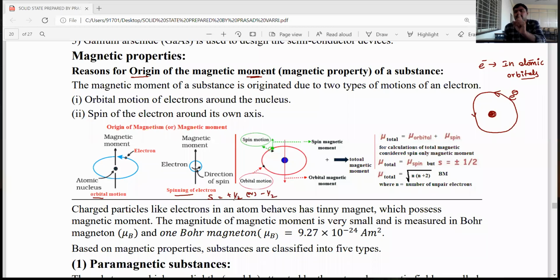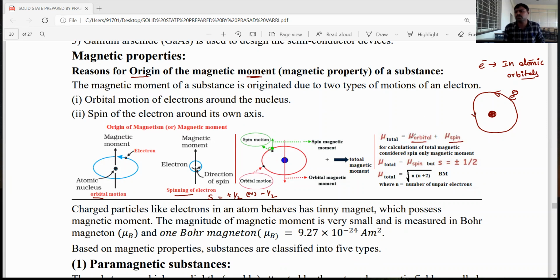Due to this spin motion and orbital motion, some magnetic nature is generated. So in an atom, each electron is a small particle that behaves as a small magnet. The total magnetic moment of any atom is equal to the orbital magnetic moment plus the spin magnetic moment.